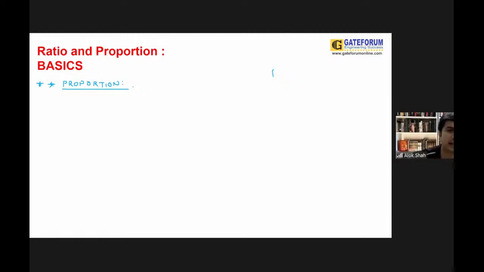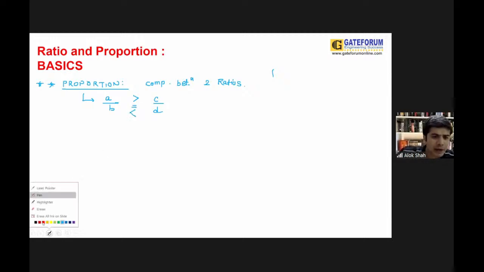After ratio, you'll be getting the next term, that is basically proportion. We need to understand what proportion is. It is basically the comparison between two ratios. Imagine, guys, if one ratio is A by B and your second ratio is C by D, you will judge whether the first is greater, equal or lesser. The process we are doing is called proportion.